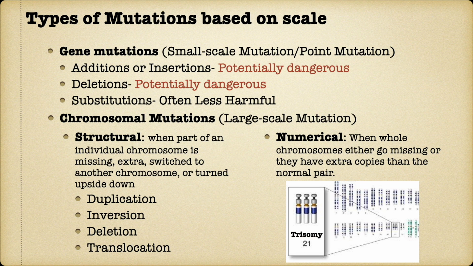Chromosomal mutations are of two types: structural mutations and numerical mutations. Structural mutations bring in structural changes to a chromosome. Duplication, inversion, deletion, and translocation mutations are some of the structural mutations. Numerical mutations are those chromosomal mutations that cause a change in the number of chromosomes. Trisomy 21 is an example of a numerical chromosomal mutation wherein there are 3 chromosomes instead of 2 at the position 21. It's time to learn different types of mutations in greater details.